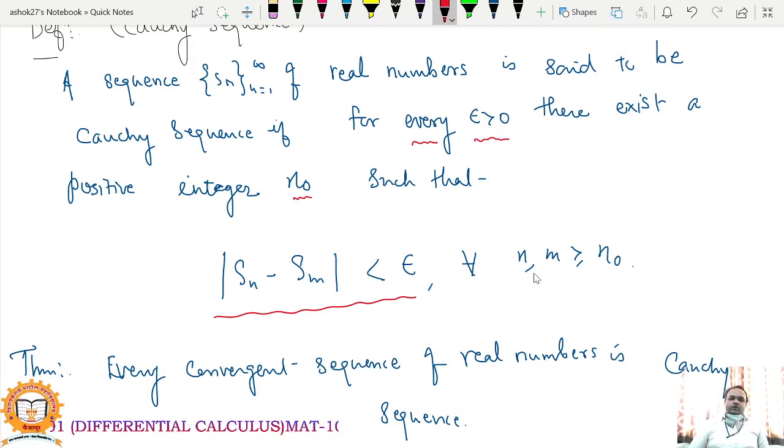So n0 is a fixed positive integer. For a given epsilon greater than 0, there exists a fixed positive integer n0 so that whenever n, m are greater than or equal to n0, mod of Sn minus Sm is strictly less than epsilon. It should be true for every epsilon. Epsilon may be very large or very small. You can take epsilon very small, and still the distance between the nth term and mth term of the sequence will be strictly less than epsilon. So this is the definition of a Cauchy sequence.